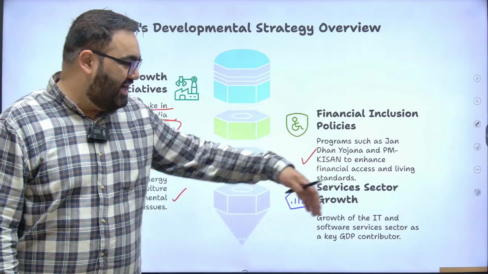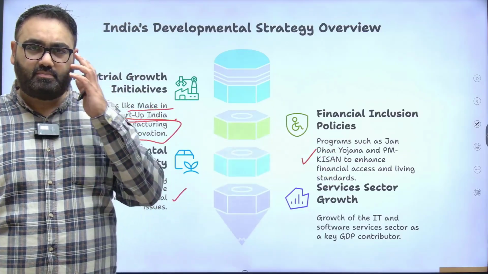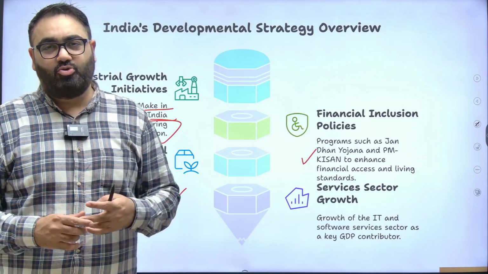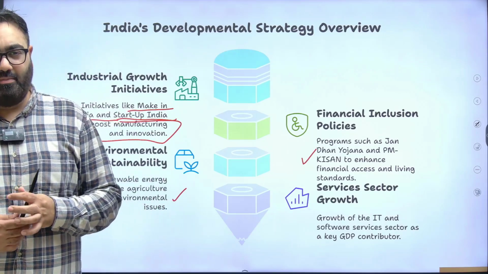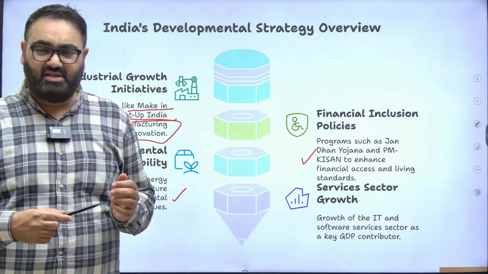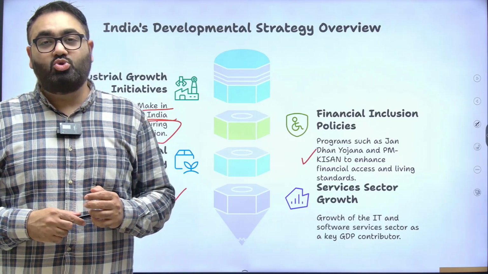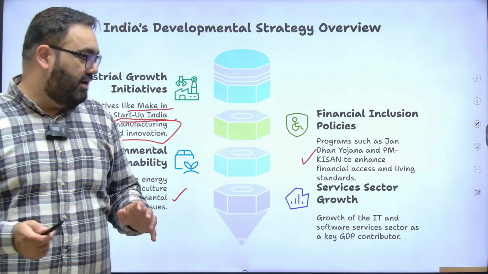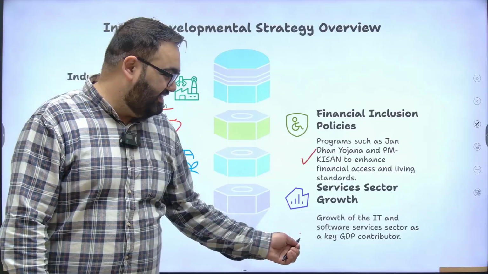We have PM Kisan scheme. These are just a few examples. In the PM Kisan scheme, the government, for example, right now gives 6,000 rupees per year to small marginal farmers, 2,000 rupees 3 times in a year to those farmers who have a land holding of 2 hectares or less than 2 hectares. Then the government also has been focusing on the IT sector.